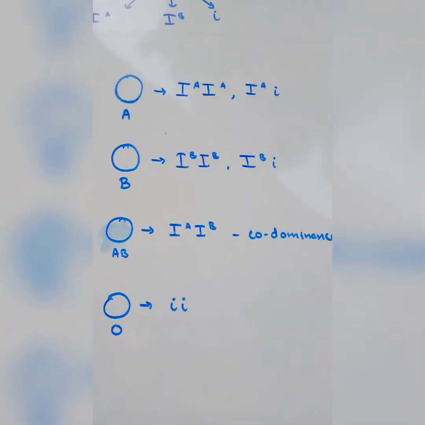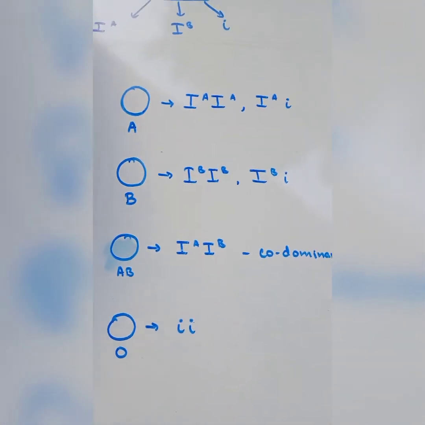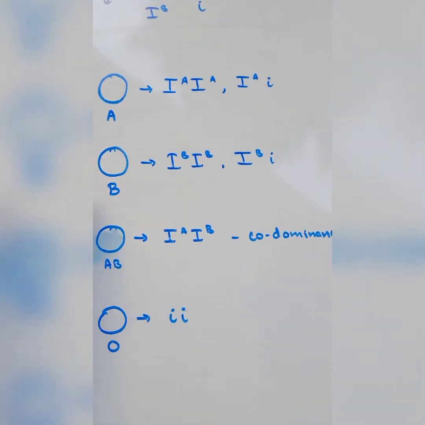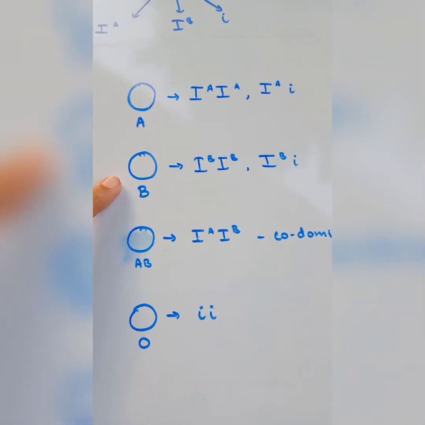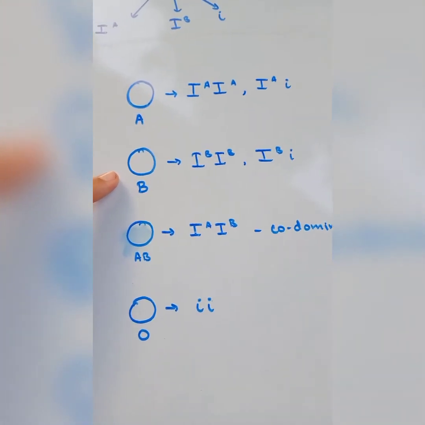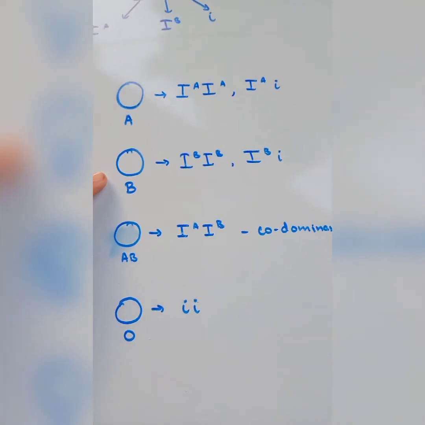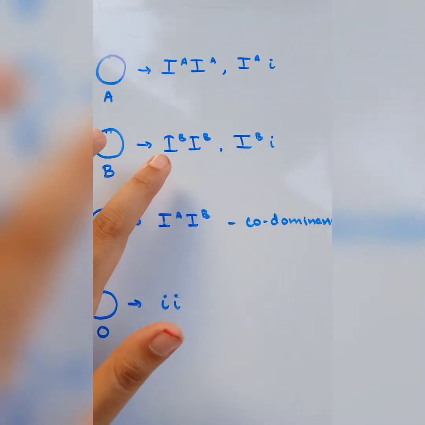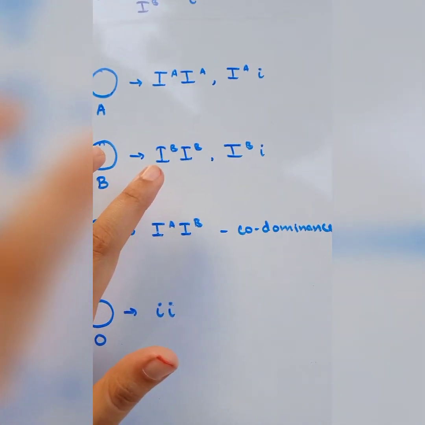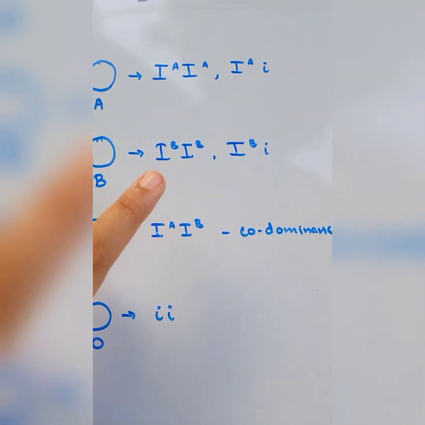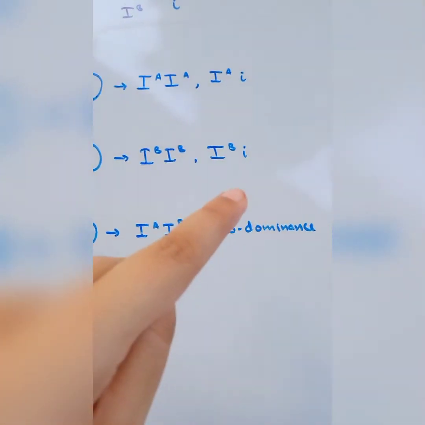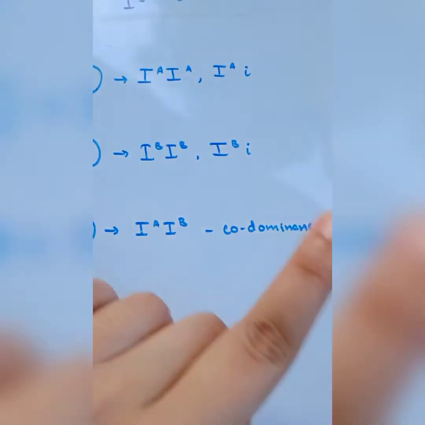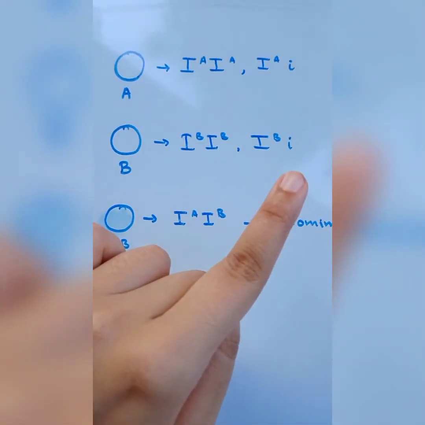So, there are only two possibilities for blood group A. In blood group B, similarly, two possibilities are found. Either it will be homozygous IB containing sugar, also called antigen, or one dominant and the other recessive, which will have no effect on the blood group.